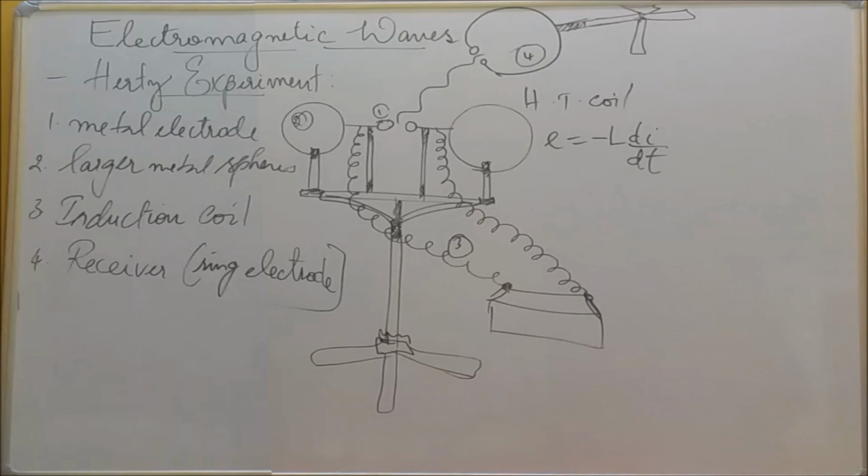The third one is, electromagnetic waves are transverse in nature. I said that before. Why is it transverse in nature? Because the electric field, magnetic field and the direction of propagation, these three are mutually perpendicular to each other.